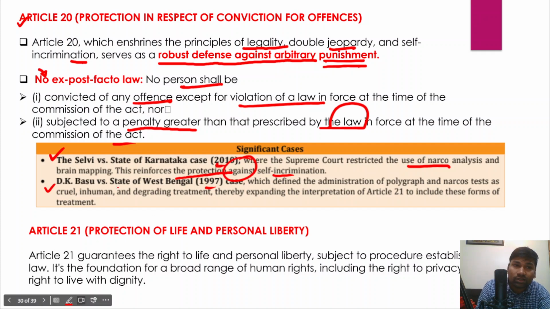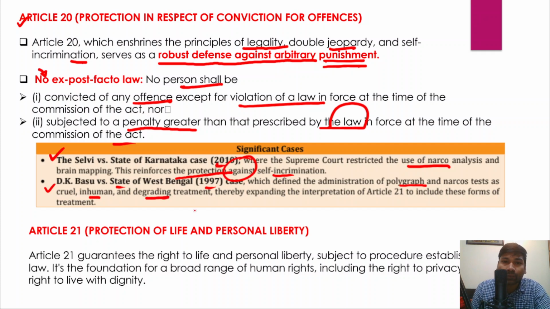Secondly, the DK Basu versus State of West Bengal case in 1997, which defined the administration of polygraph and narco tests as cruel, inhuman, degrading treatment by the Supreme Court, thereby expanding the interpretation of Article 21 of the Indian Constitution. Right? So this includes these forms of treatment.